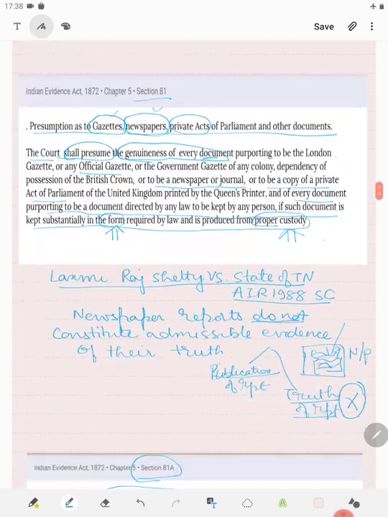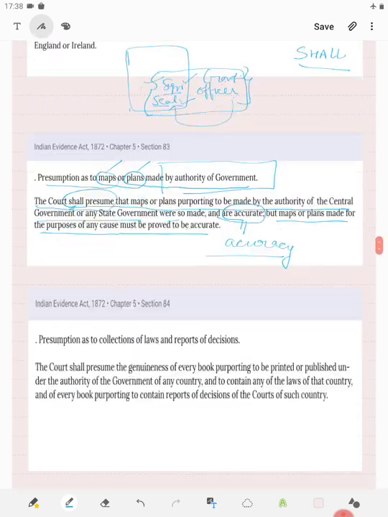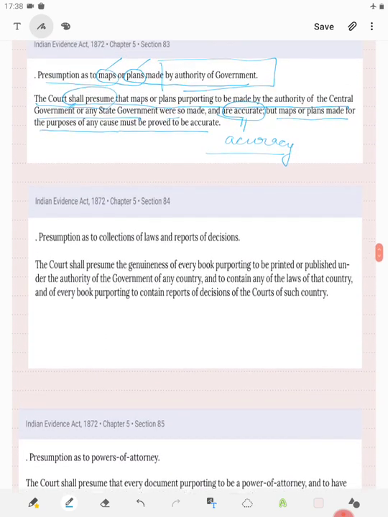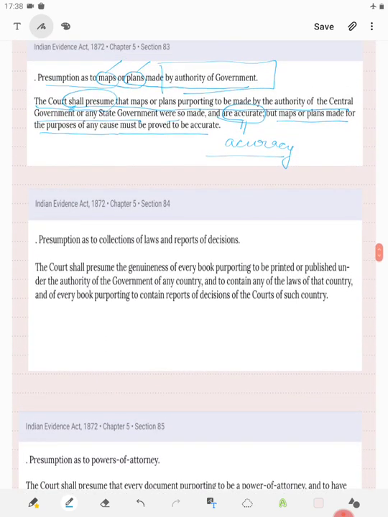But if a book is produced and that book cites certain laws or certain judgments, then the court shall presume that it is correct. Now the opposite party may give evidence to rebut it. The court does not have power in such cases to deny its genuineness until it is rebutted by the opposite party.